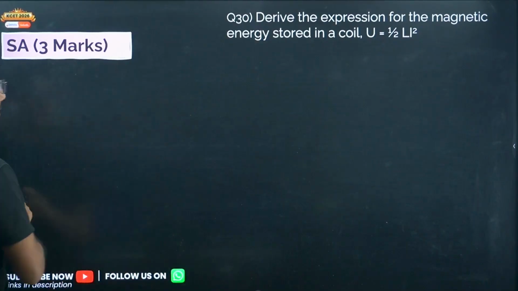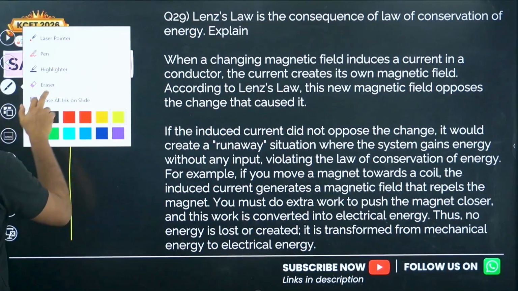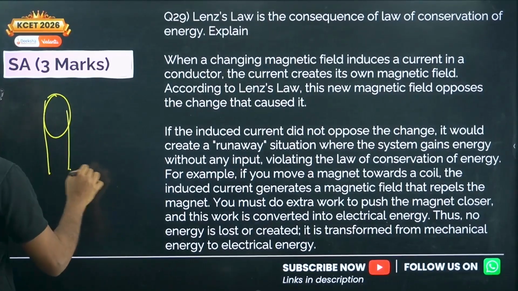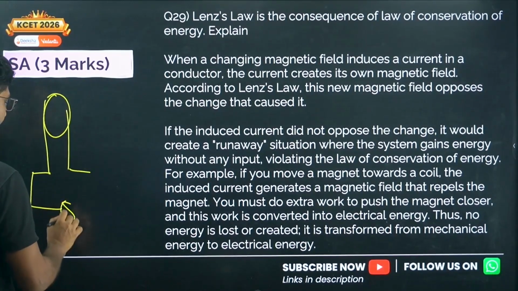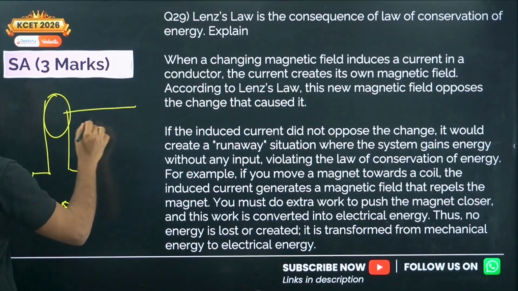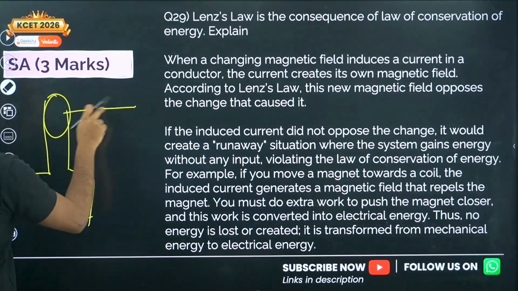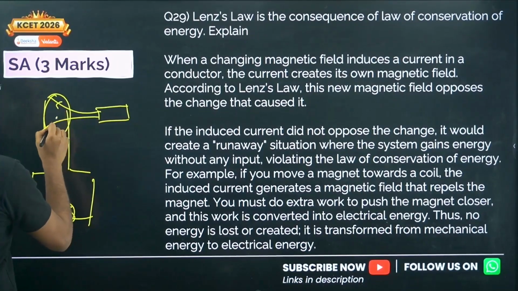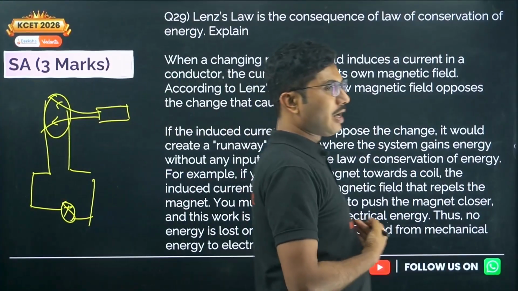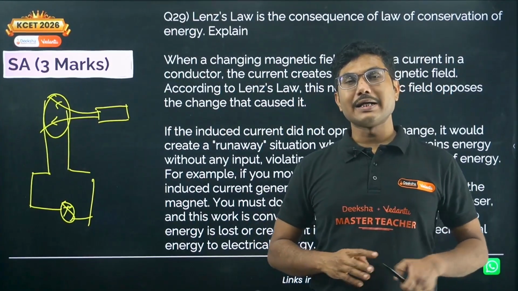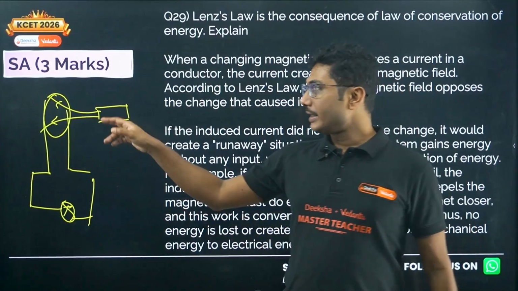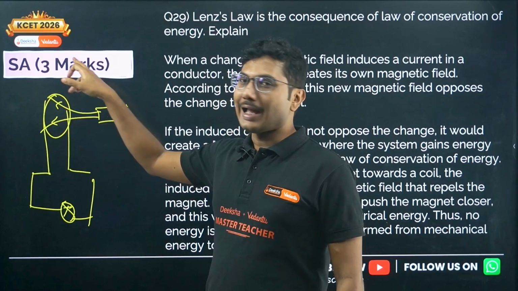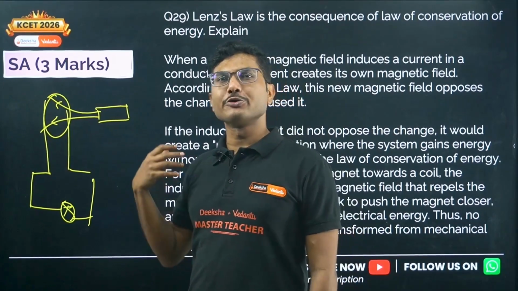In the coil magnet experiment we did, we had a coil and a circuit, and we said that if we can change the magnetic field linked with the coil, it produces a current, right? So this is how this works. Now the magnetic field is producing current, but the basic property of current in a conductor is that it will also produce its own field. So this magnetic field is producing the current, but the current on its own can also produce a magnetic field.